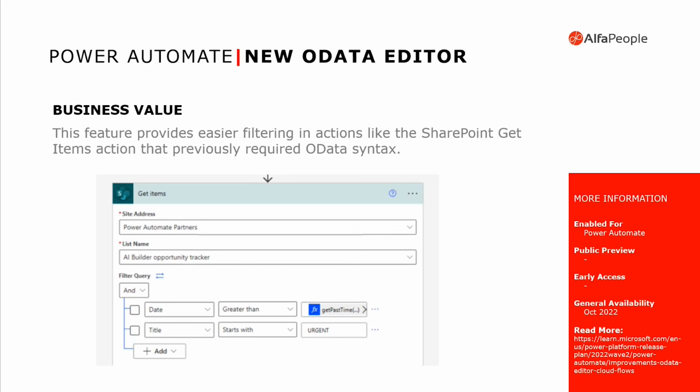We are improving this with this new feature, because now, very similar to that modern advanced find that we have shown, the user will be able to just select the rows to create the filters with and/or, and that is it. The query is being made. You will not need to know about OData syntax anymore. That's something that is GA in October of 2022, and you'll be able to install and maybe update your environments to have this new feature right now.